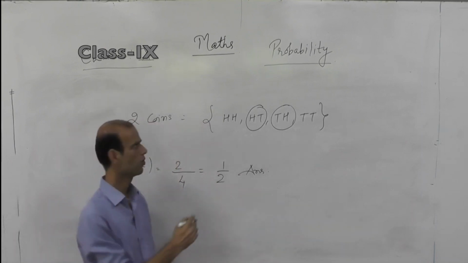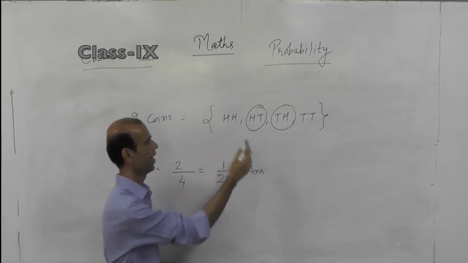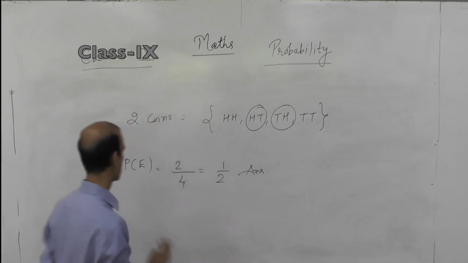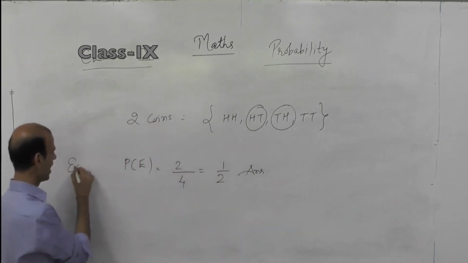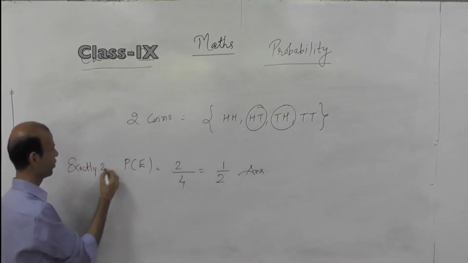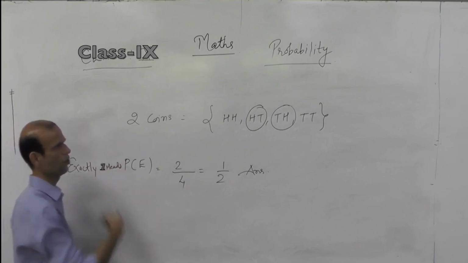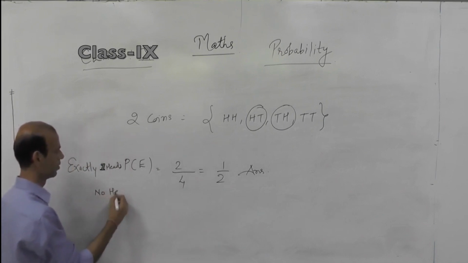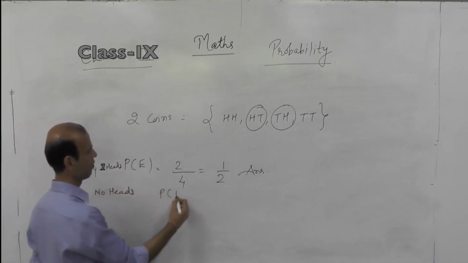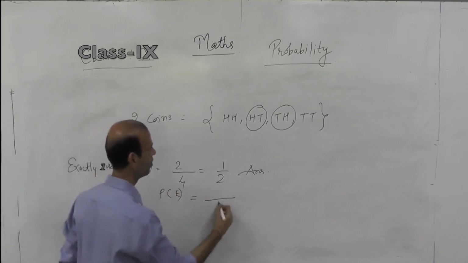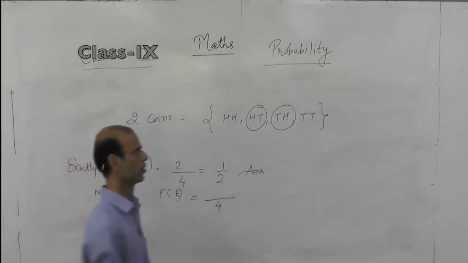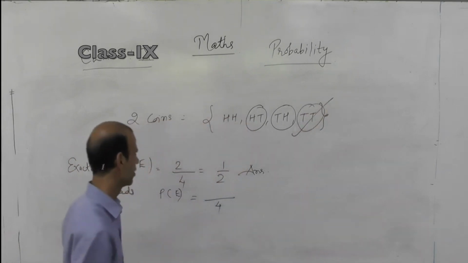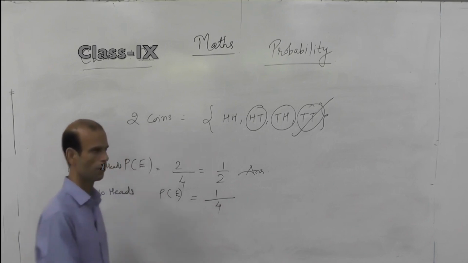So when we toss 2 coins together, HH, HT, TH, TT are the possible outcomes. This is for exactly. If I ask you what will be the probability that there will be no heads, again the possible outcomes will be 4. No head means what? This is a favorable case, both have tails. So the answer will be 1 by 4.